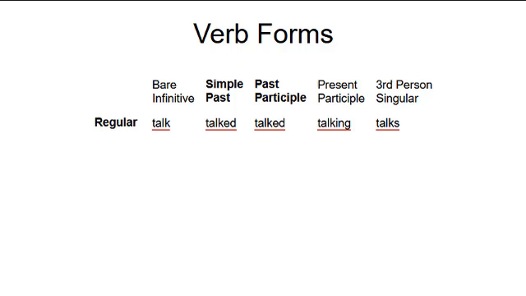Both the simple past and past participle are formed by adding an ed suffix to the base form. An ing suffix is added to form the present participle, and an s suffix is added to form the simple present for the third person singular.